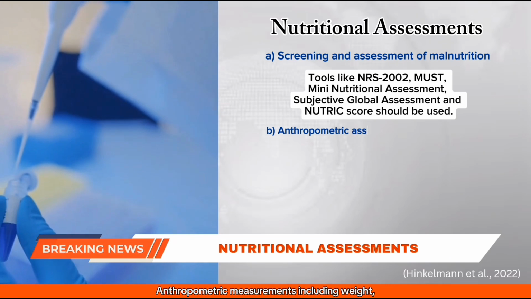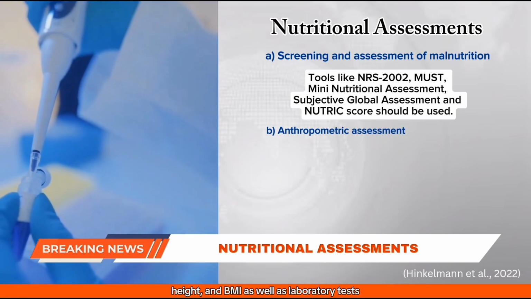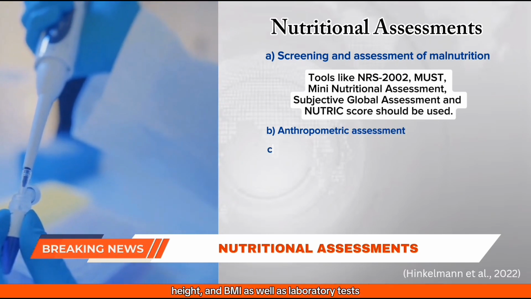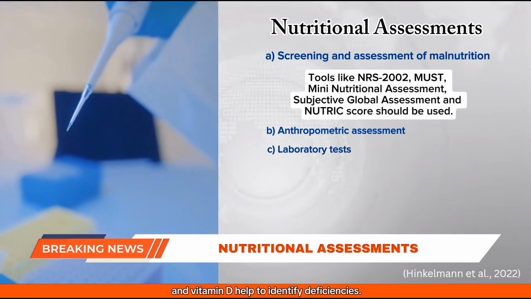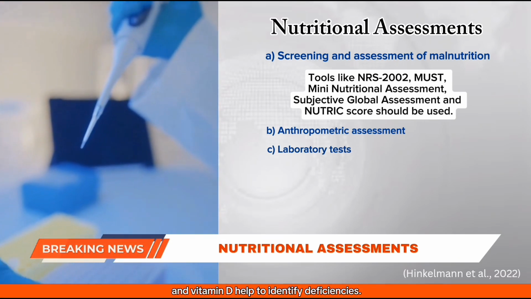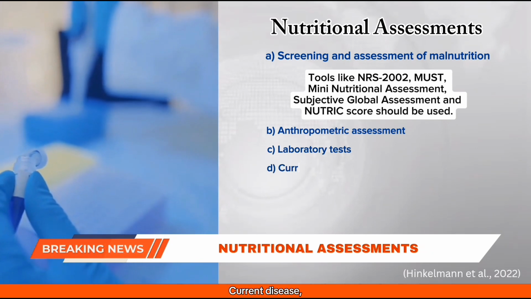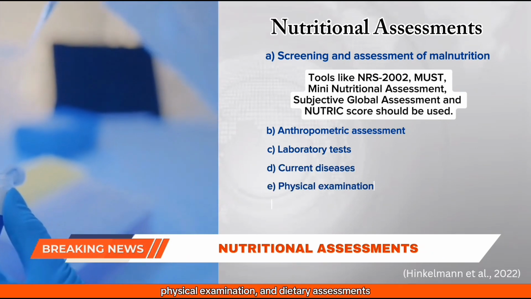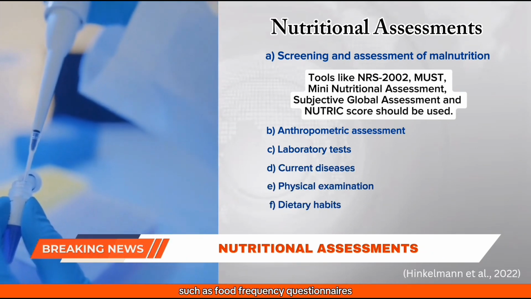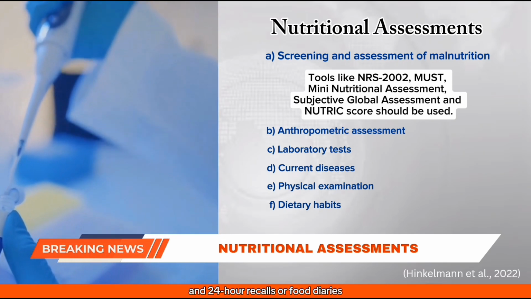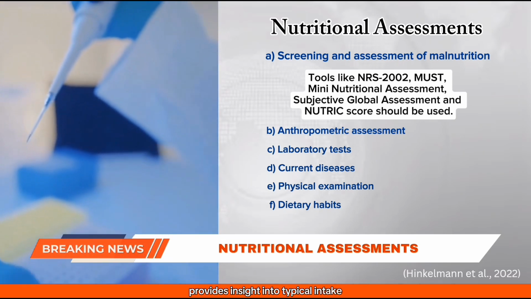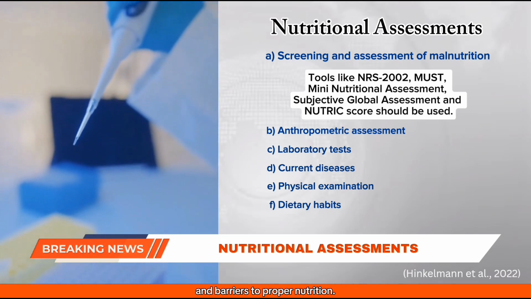Anthropometric measurements including weight, height, and BMI, as well as laboratory tests like blood tests for markers such as albumin and vitamin D help to identify deficiencies. Current disease, physical examination, and dietary assessments, such as food frequency questionnaires and 24-hour recalls or food diaries, provide insight into typical intake and barriers to proper nutrition.